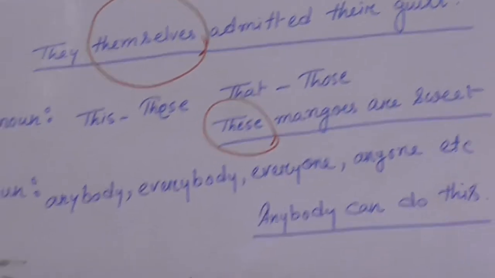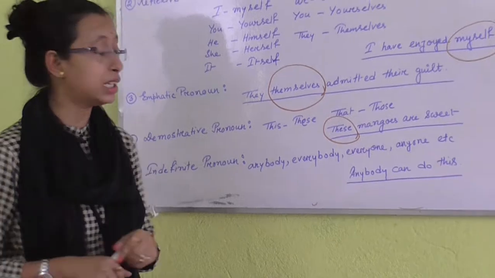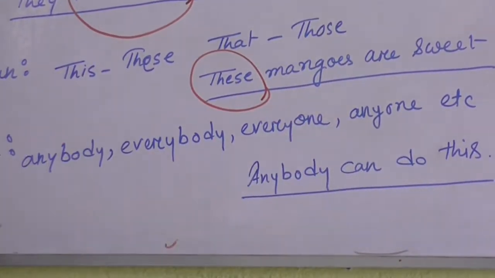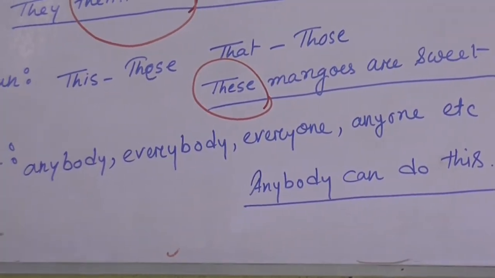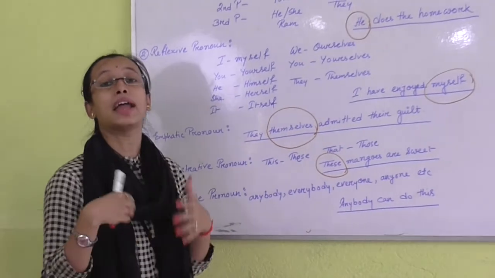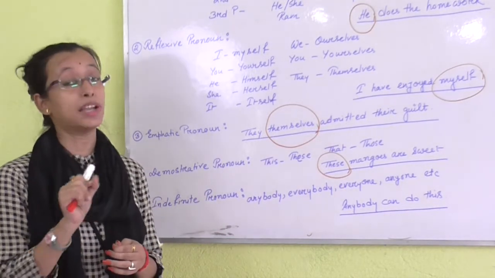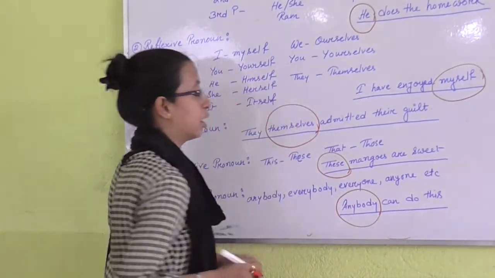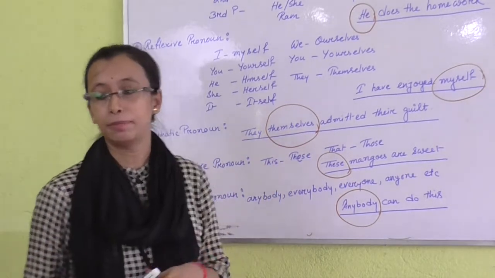Number 5, indefinite pronoun. Indefinite means when I am not definite, when I cannot point out anything definitely. This is called indefinite pronoun. The examples are anybody, everybody, everyone, anyone, etc. Now let's come to the sentence. Anybody can do this. Anybody. It means I cannot point out any particular one, but I am narrating about someone, and I don't definitely point out anyone. So here anybody is indefinite pronoun.